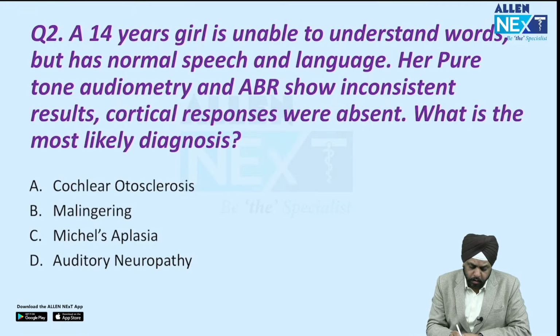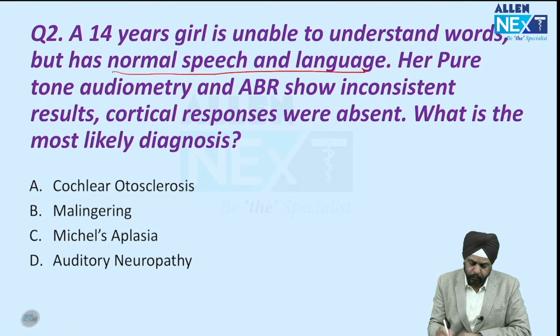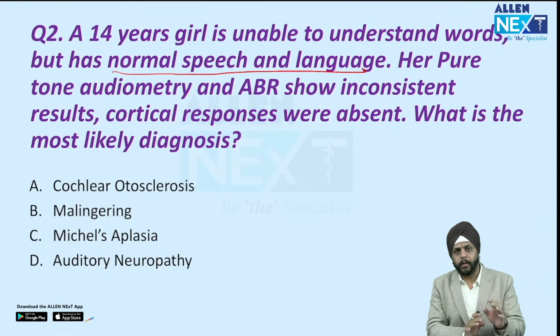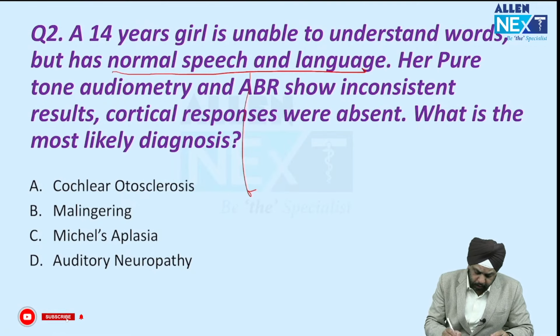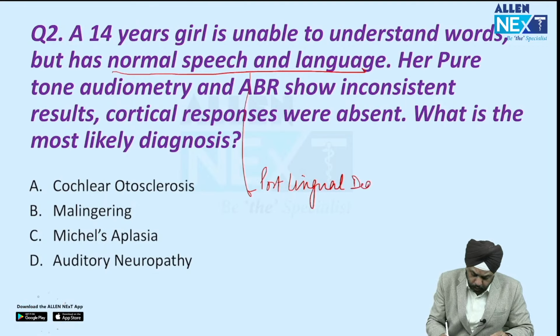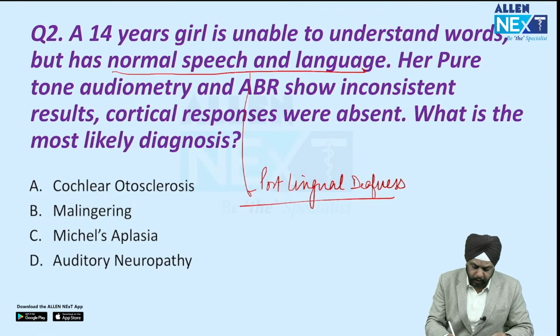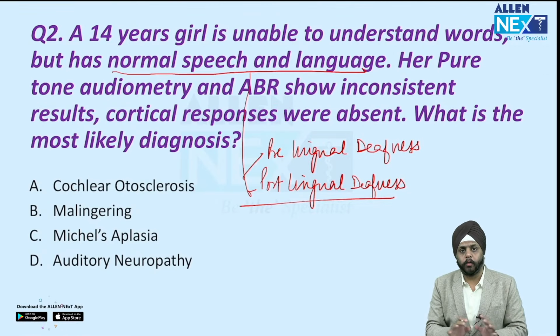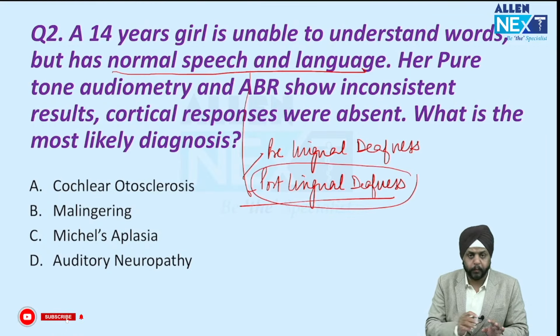A 14-year-old girl is unable to understand words, but has normal speech and language. Okay, so that means she is not able to hear, she is not able to understand the words, but has normal speech and language. So that automatically tells you that this girl is having post-lingual deafness. We understand there are 2 types of deafness, prelingual deafness and postlingual deafness. Okay, so this girl is having postlingual deafness. There is no congenital anomaly in this patient. Okay, right? Something that has happened post deafness.